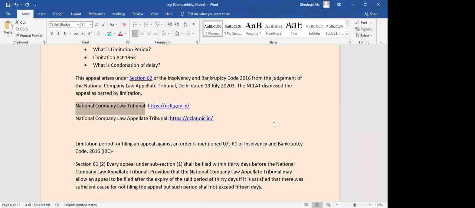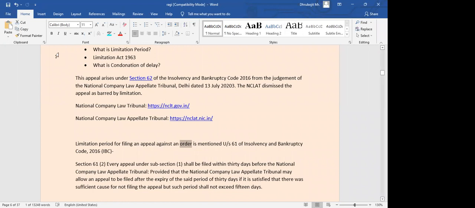Obviously the order will be passed and parties would also have an idea that this case is disposed and the order is passed. So it does not matter whether the order was uploaded on the online portal or not. When would the limitation period start? The limitation period will start from the date when the order is pronounced. If today the order is given, 9/1/2022, the limitation period would start from today. Even if the order was uploaded on the website maybe 10 days later, it does not count from that day.